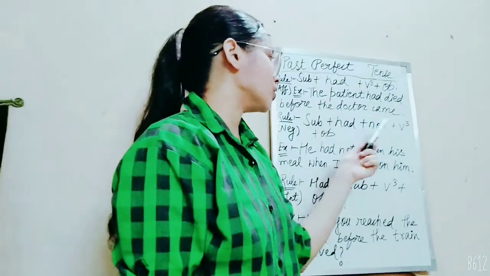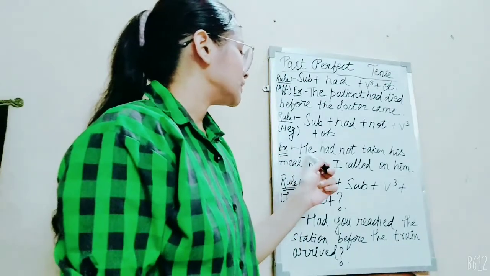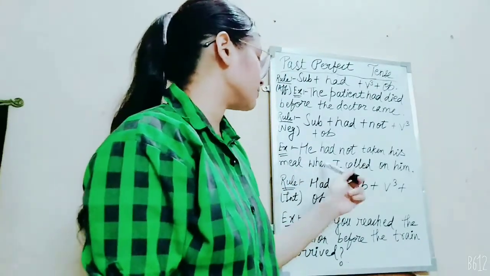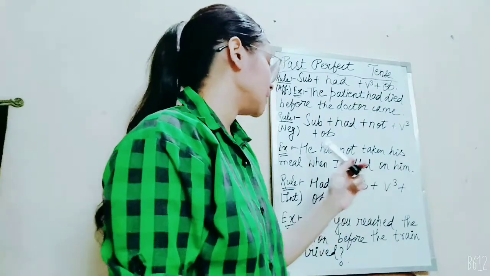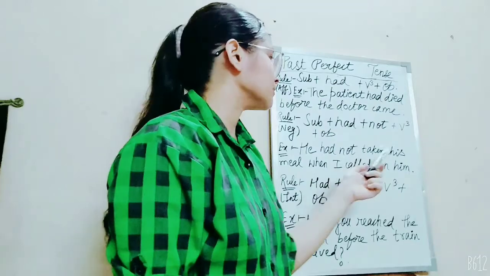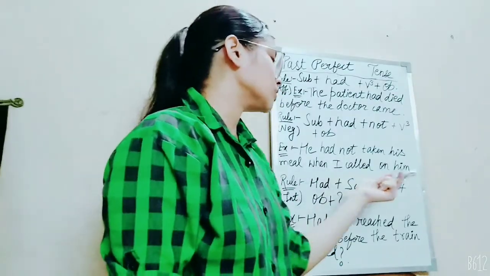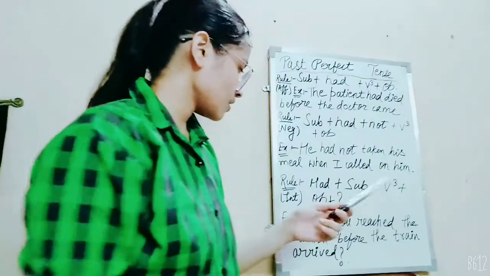Rule for negative, subject plus had not plus verb's third form plus object. Example, he had not taken his meal before I called on him. He is subject. Had not, helping verb plus negative. Taken is verb's third form. His meal when I called on him is object.